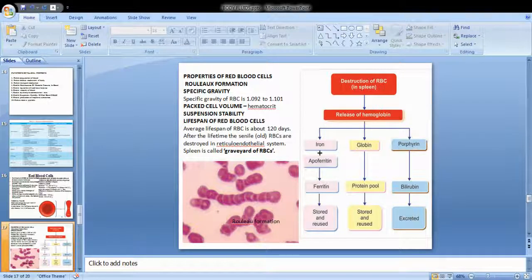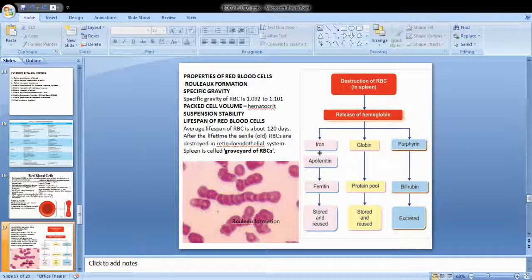Now let us see the properties of the red blood cells. When red blood cells are allowed to stand, they obtain a particular shape called rouleaux formation. That means all the red blood cells clump together in the form of a pile of coins. That is why it is called rouleaux formation. It has a specific gravity of 1.092 to 1.101, more than the others. The packed cell falls, as I told you, the erythrocyte sedimentation rate. So this is more involved in sedimentation. The packed cell volume is the hematocrit.